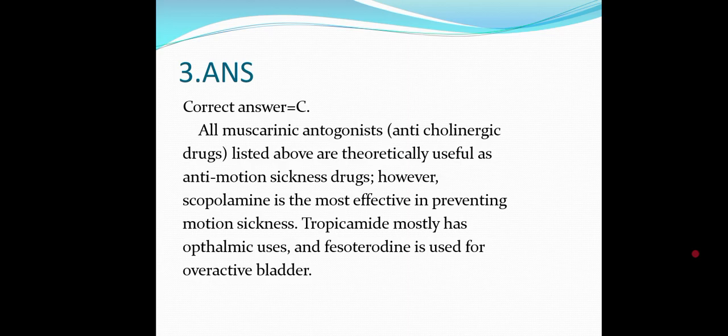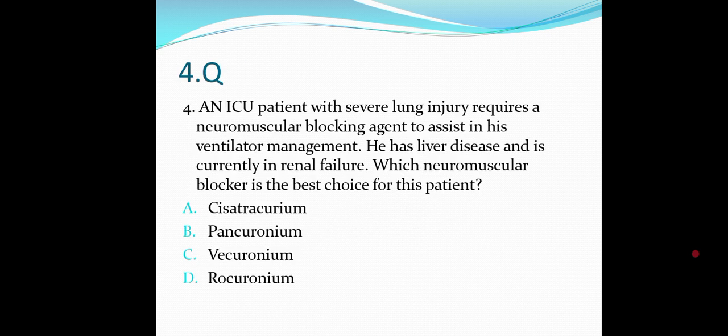Tropicamide we use mostly for ophthalmic uses. Fesoterodine is used for overactive bladder. Okay, so we are mainly using scopolamine for this particular condition. All are anticholinergics, but which one is effective? Scopolamine has the most effectiveness.